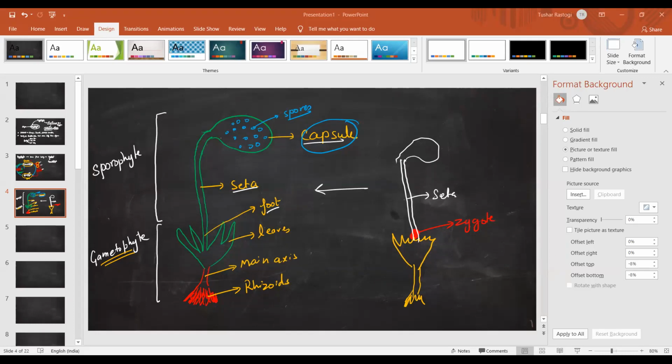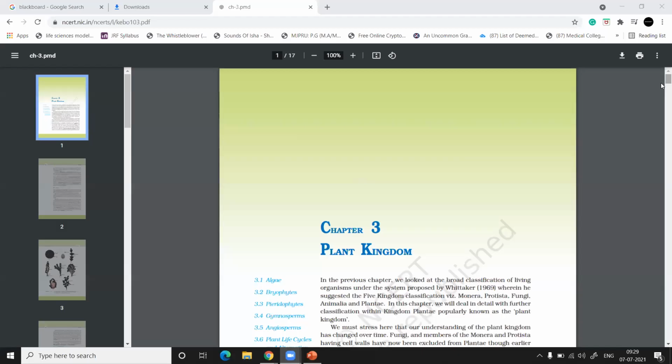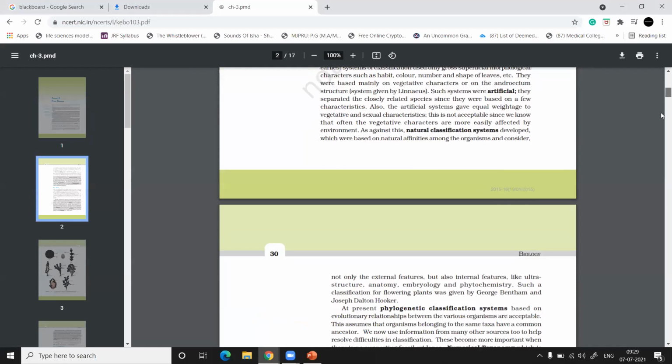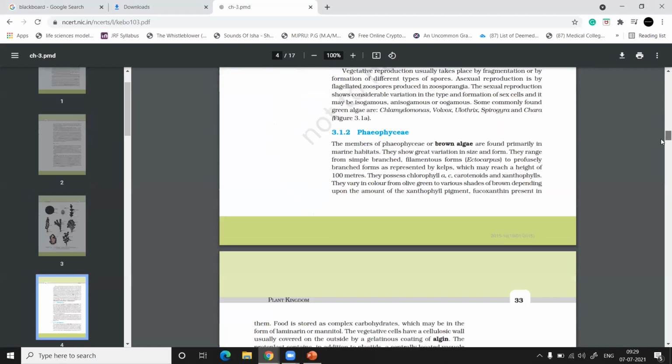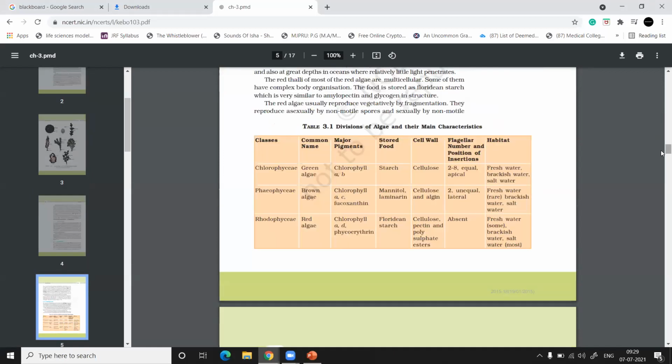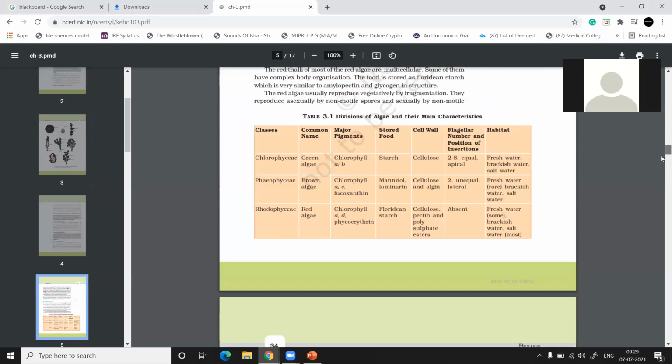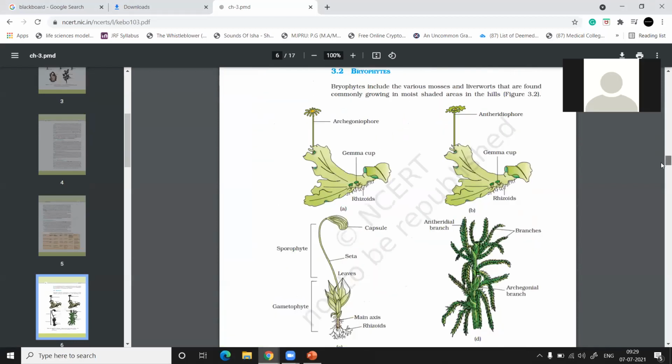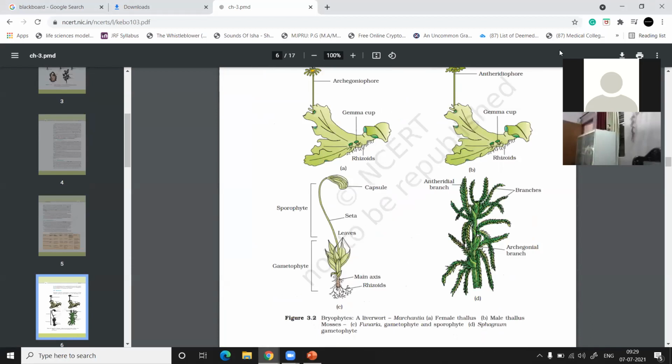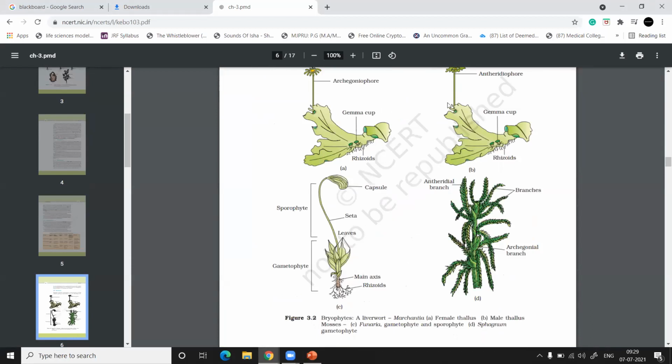Yes, I'm going to share my screen. In chapter number 3, we have studied all that part. Now what we are going to see here is the elaborate structure of the bryophytes.